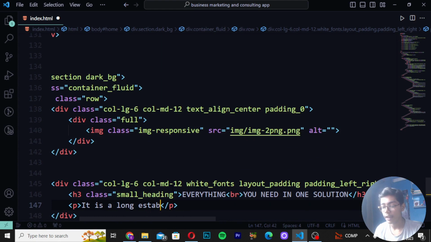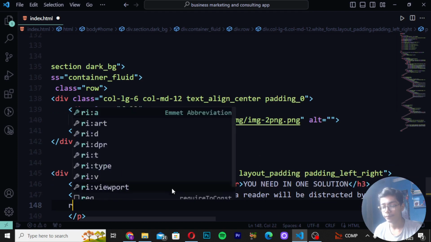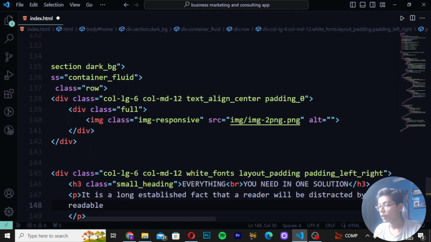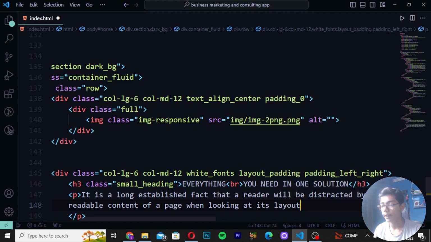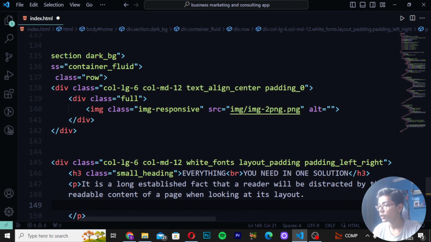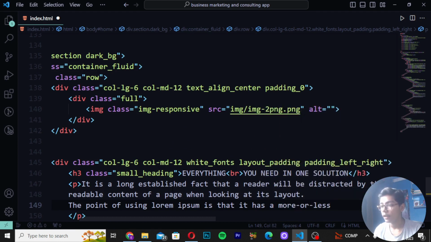I will be writing it is a law established fact that a reader will be, so here I will be writing will be distracted by the readable content of a page when looking at its layout. So here I will be writing that. Then when you just written that, you have to simply now just write here the point of using lorem ipsum is that it has a more or less, or you can write more or less normal.